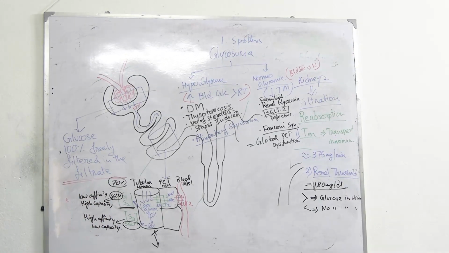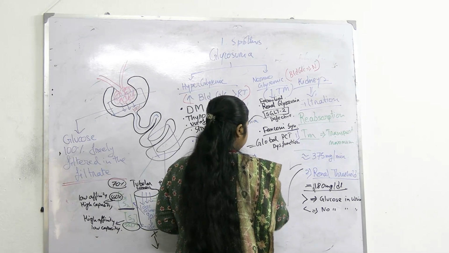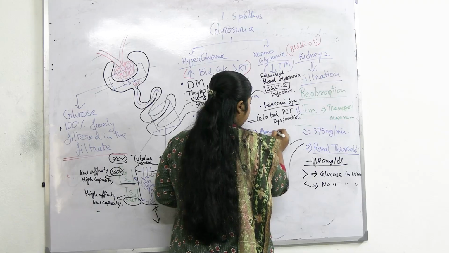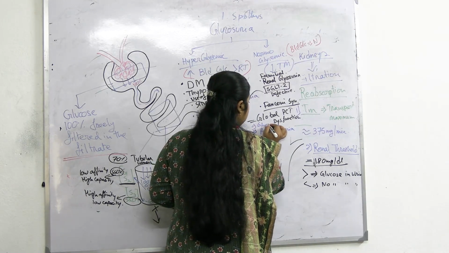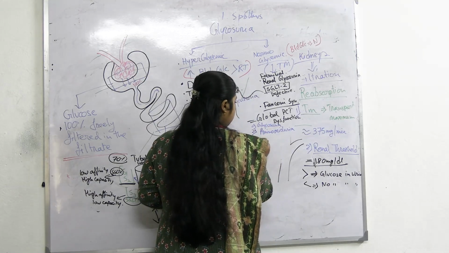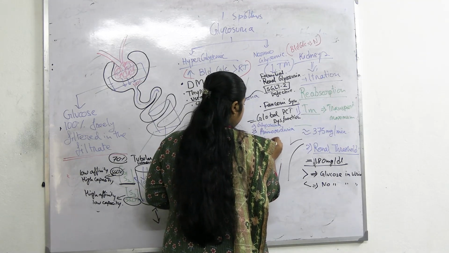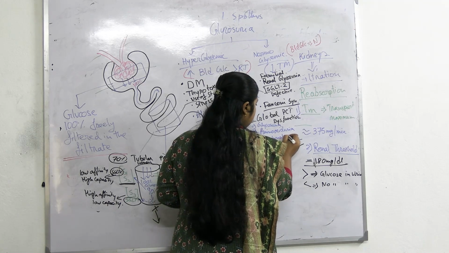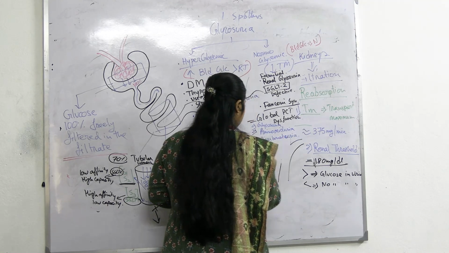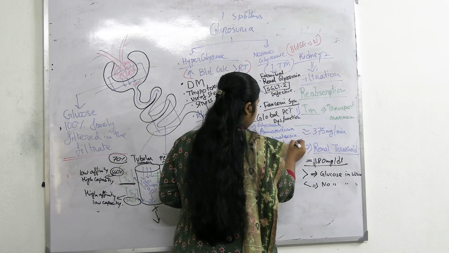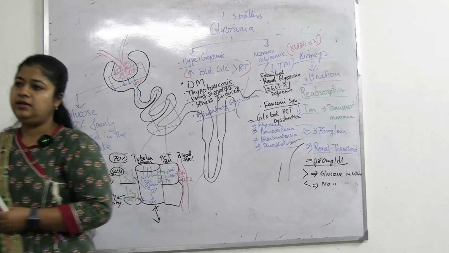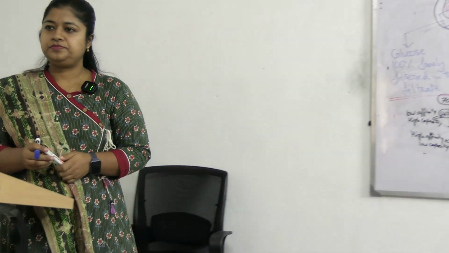So along with glycosuria, what else is seen? Amino aciduria. Like glycosuria is there, then bicarbonaturia. Next is phosphaturia. Everything is excreted via urine in Fanconi syndrome. It is a global PCT dysfunction.